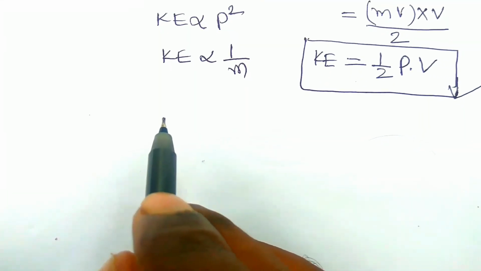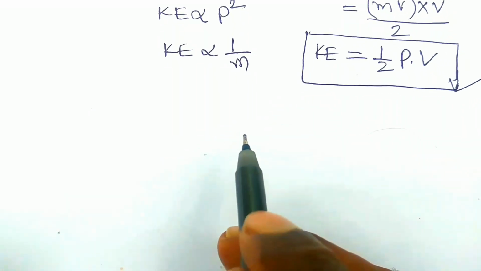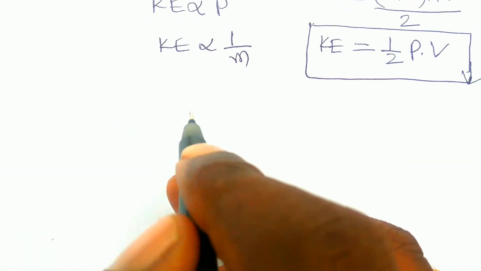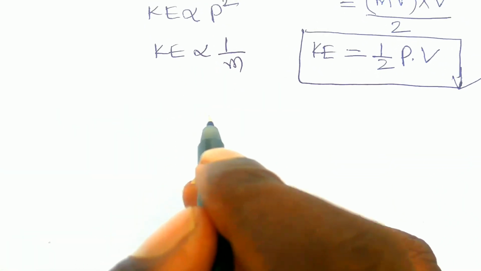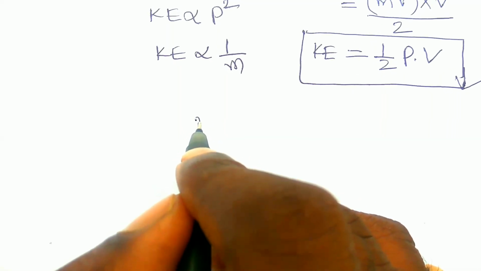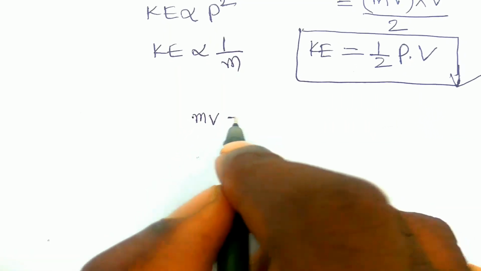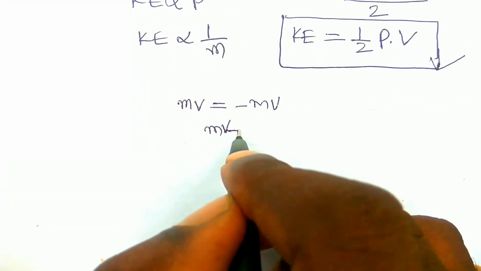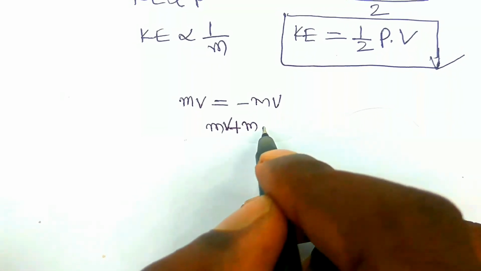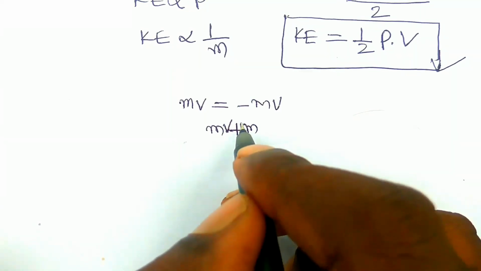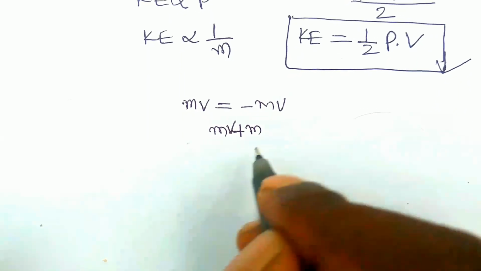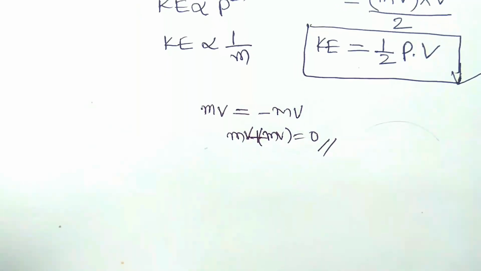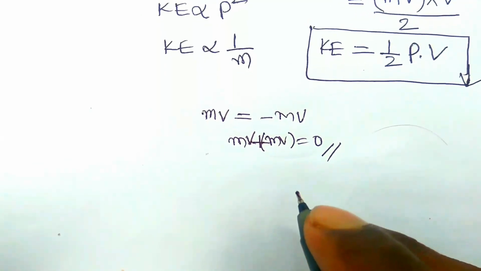When a bullet is fired from a gun, the momenta of the bullet and the gun are equal and opposite. So before moving and after moving, the momentum of the bullet and the gun is mv and minus mv. So the total momentum is equal to mv plus minus mv. The momentum will be conserved here.